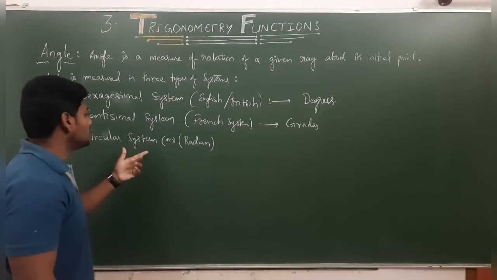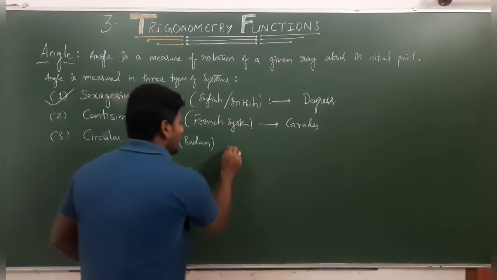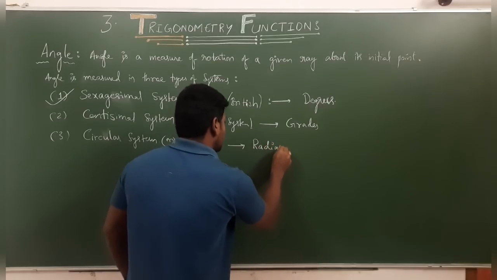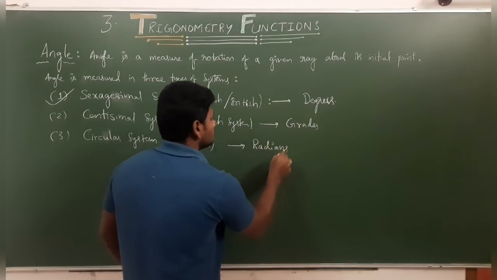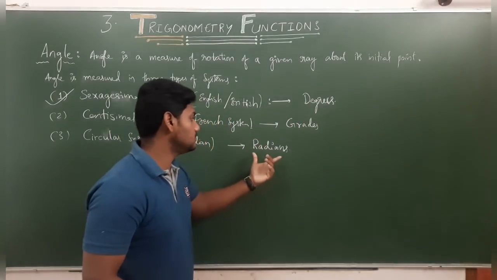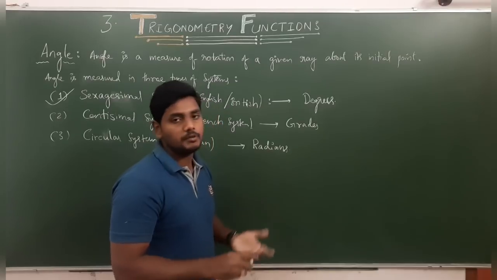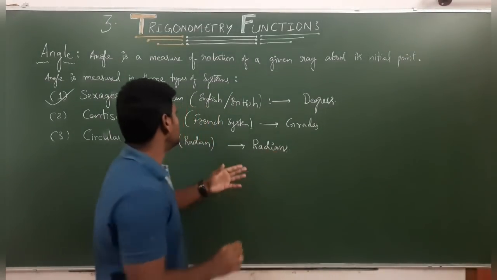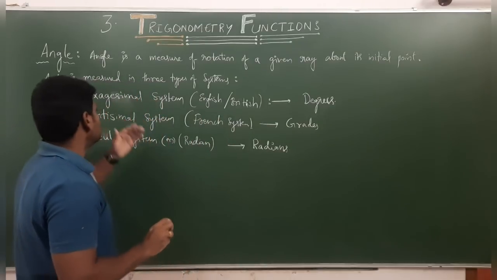When it comes to the circular system or radian system, angle is measured in radians. Nowadays, with respect to degrees, we use the radian system in higher mathematics, in any country. One by one we will discuss.